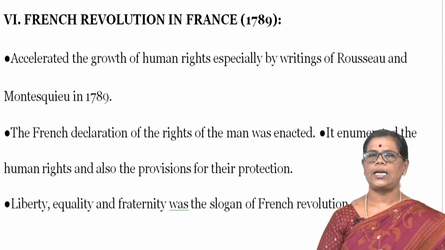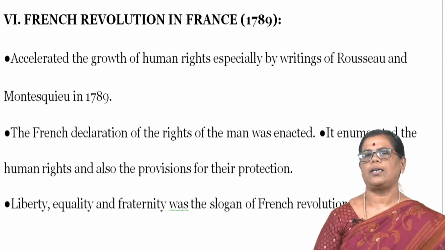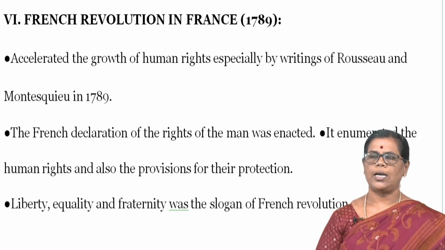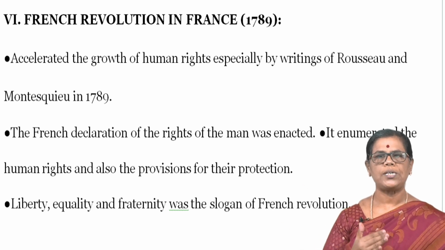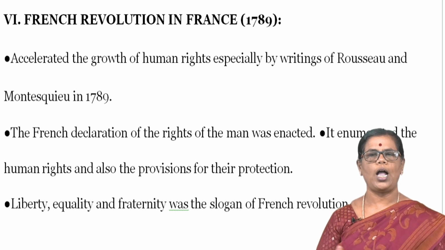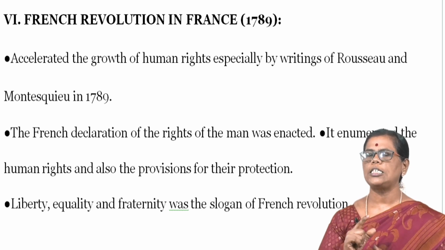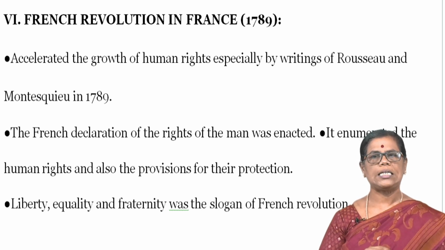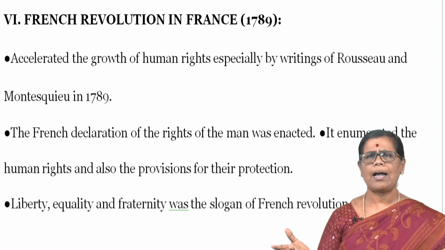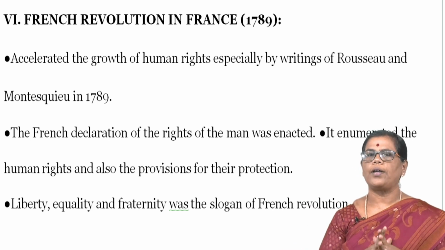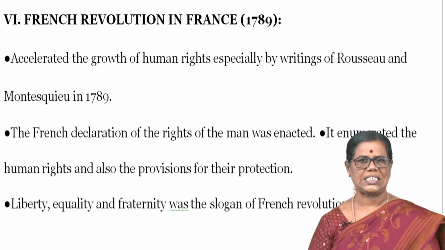And the next important, that is, the age of revolution. The French Revolution in the year 1789 in France. This French Revolution accelerated the growth of human rights, especially by the writings of Rousseau and Montesquieu. One of the reasons for the French Revolution was the philosophers. The philosophers Rousseau and Montesquieu created awakening among the people. And at the end of the revolution, the French Declaration of the Rights of Man was enacted.